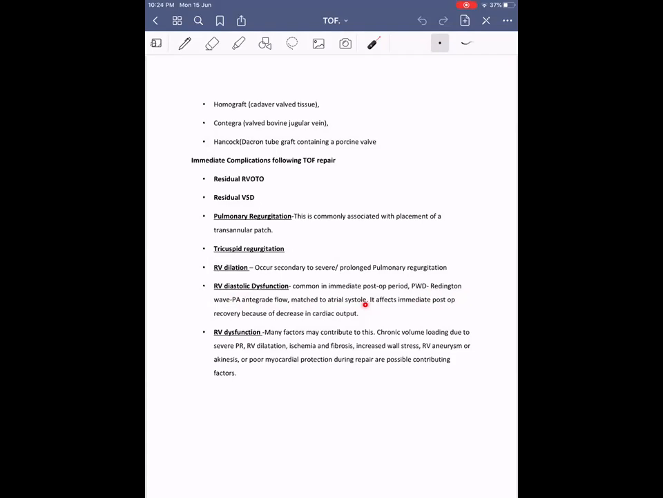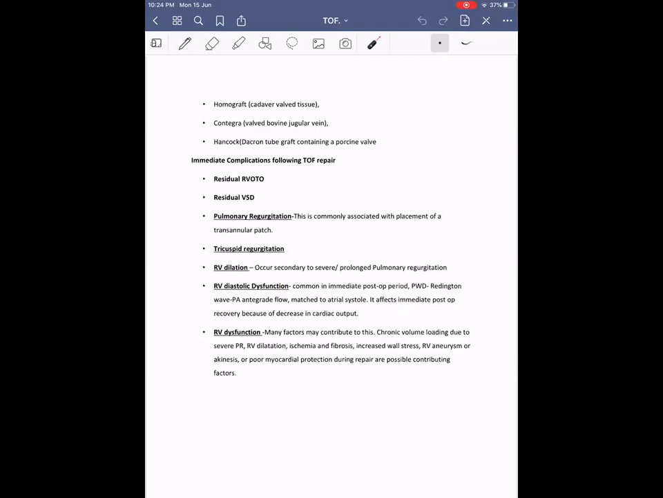If a transannular patch is used, there won't be any valve between the right ventricle and the pulmonary artery. And if the ventricle is non-compliant, the pressure of atrial systole will be directly transmitted through the right atrium to the pulmonary artery, and it is going to produce an antegrade flow wave in the pulmonary artery. During atrial systole there will be antegrade flow in the pulmonary artery, which is normally not supposed to happen in the absence of diastolic dysfunction. This kind of wave is called the Reddington wave. If that is there, it indicates RV diastolic dysfunction.